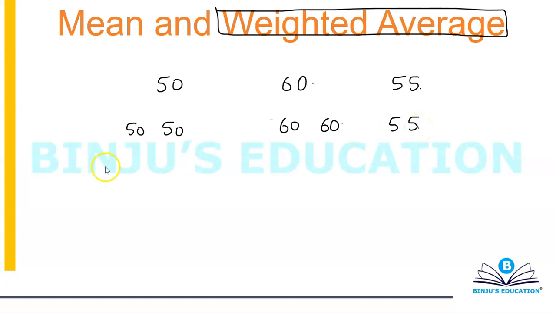Let's say now I have three people weighing 50 and three people weighing 60. What will be the average weight of these six people? In order to calculate the average, first we need to calculate the sum. So 50 plus 50 plus 50, that's 150. 60 plus 60 plus 60, that's 180. 150 plus 180 is 330. 330 divided by 6 will again give you 55.